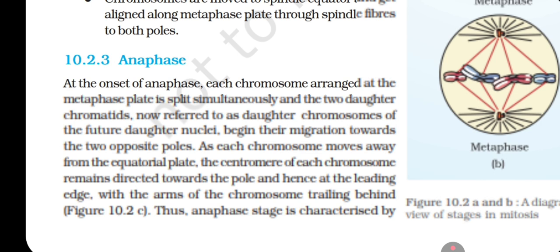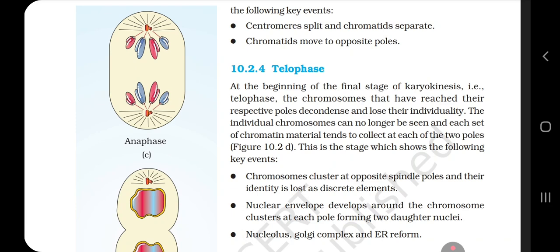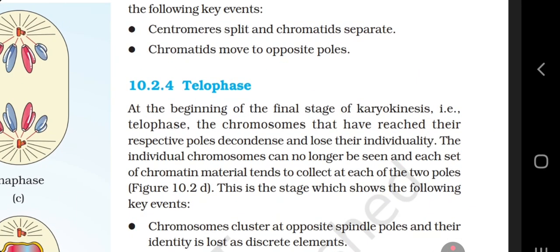Figure 10.2c. Thus, the anaphase stage is characterized by the following key events. Centromeres split, chromatids separate. Chromatids move to the opposite poles.